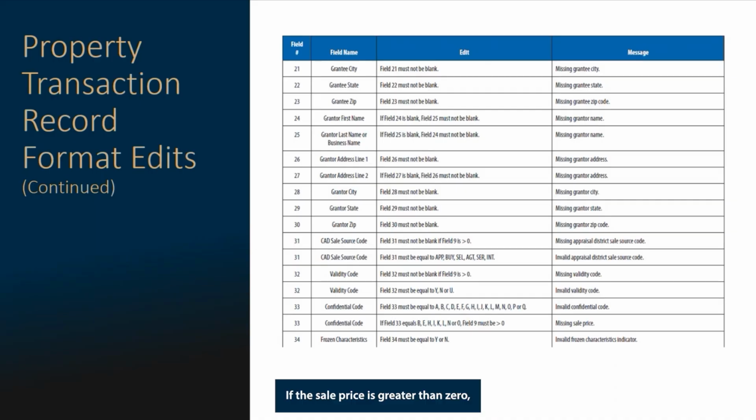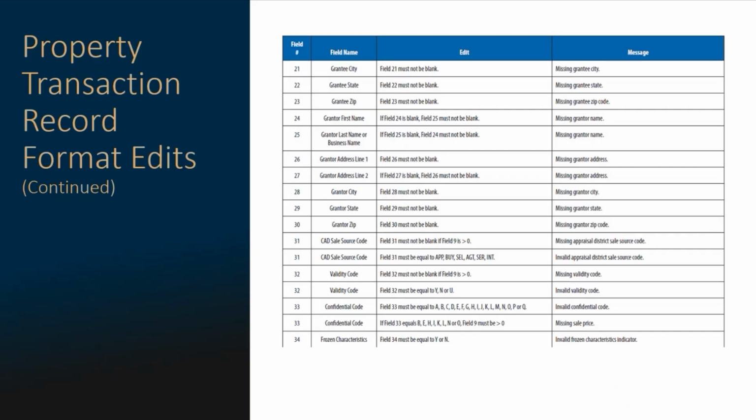If the sale price is greater than 0, the CAD sales source code must be APP, BUY, SEL, AGT, SER, or INT. All transactions must have an appropriate confidential source code as described in the EPTS manual.